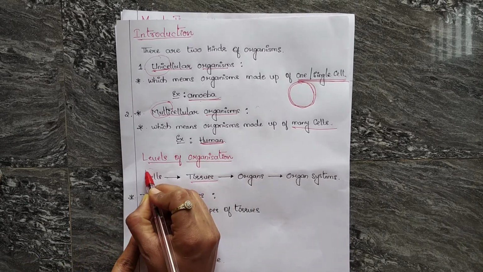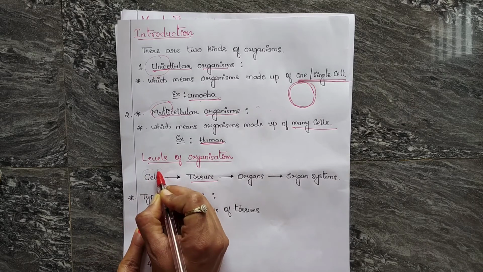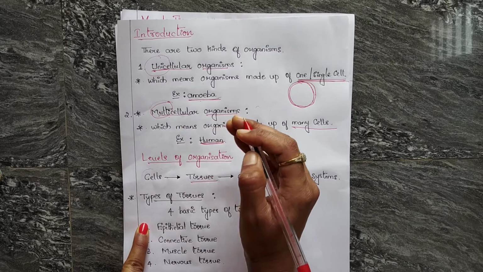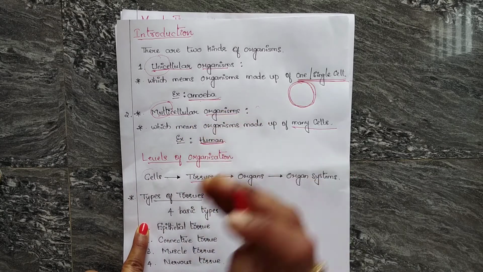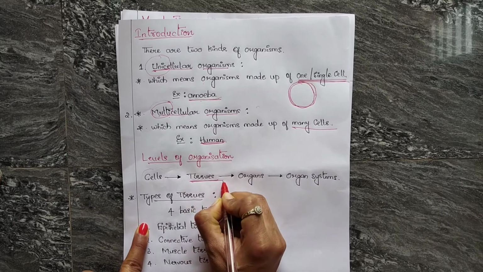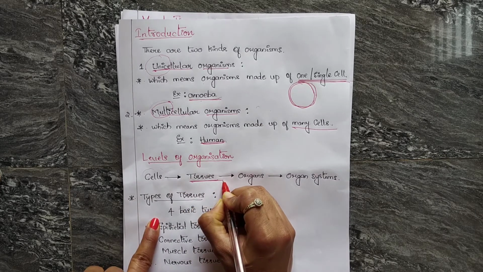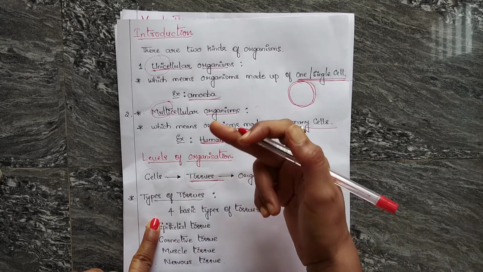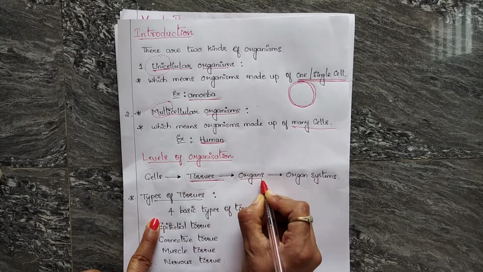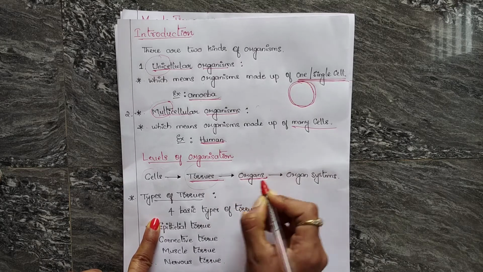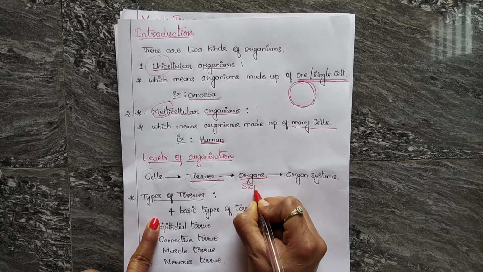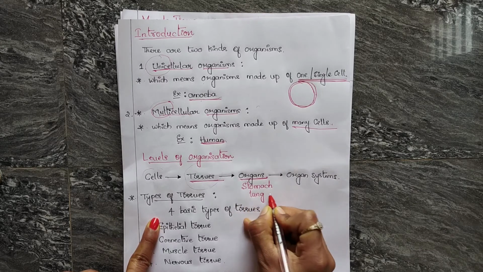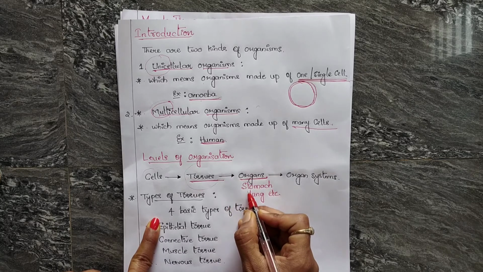And a group of tissues organized to carry out a particular function forms the organs. For example, organs like the stomach and the lung. These form the organs.